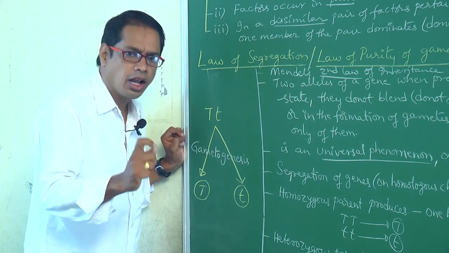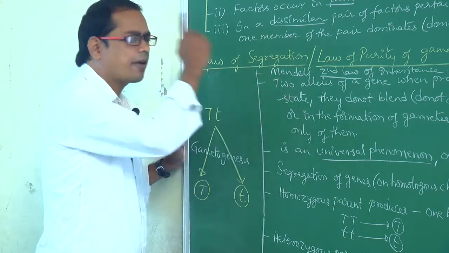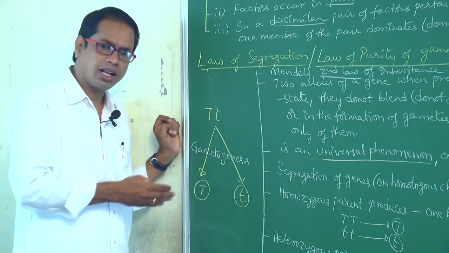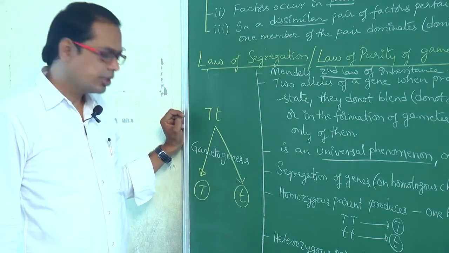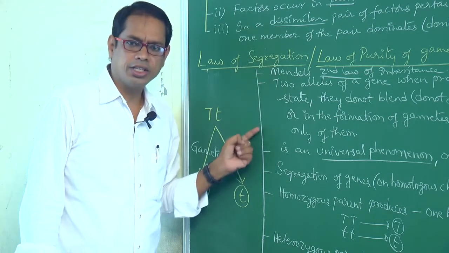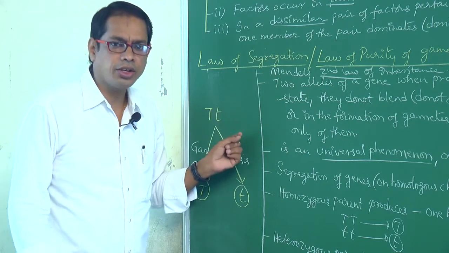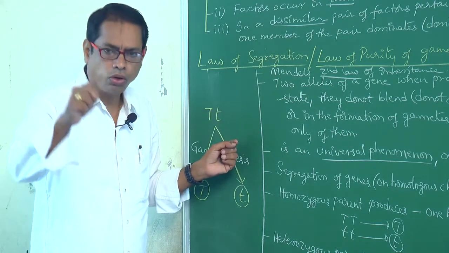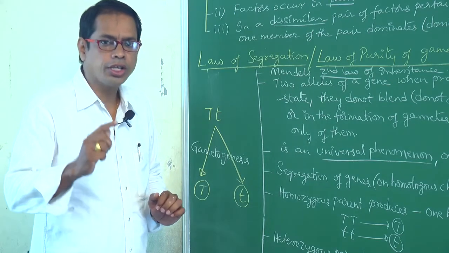That's why law of segregation is also called law of purity of gametes. This gametogenesis occurs in all sexually reproducing organisms. That's why law of segregation is a universal phenomenon. True. Why? Because it occurs in all sexually reproducing organisms.